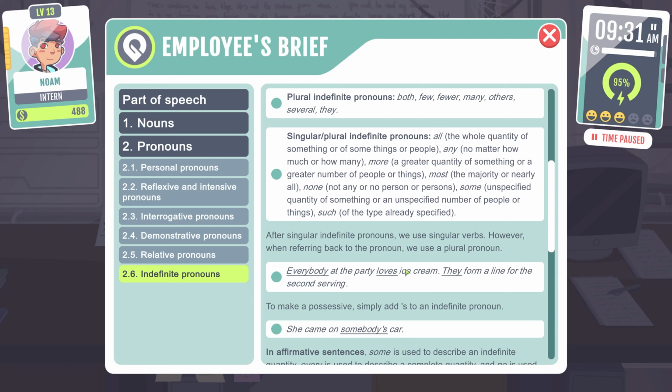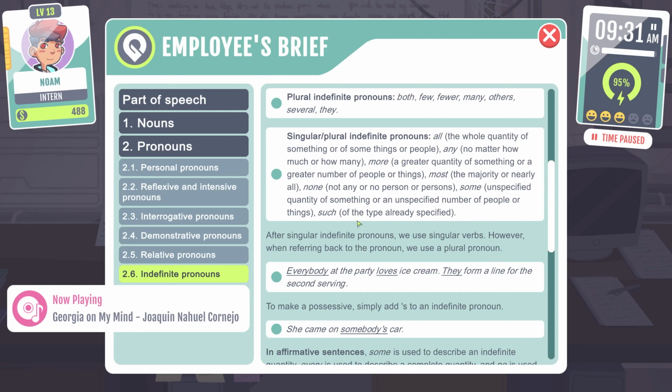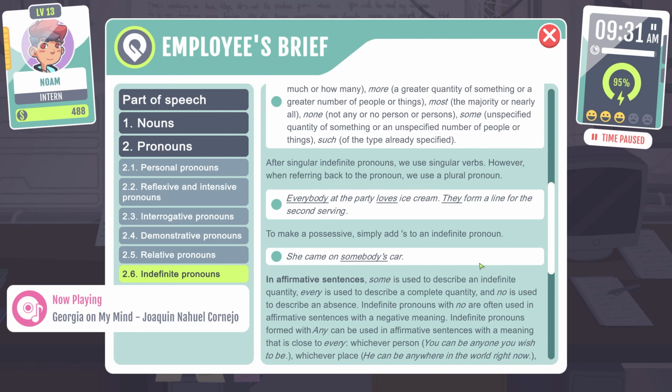Singular or plural indefinite pronouns: all, the whole quantity of something. Any, no matter how much or how many. More, a greater quantity of something or a greater number of people or things. Most, the majority or nearly all. None, not any, or no person or persons. Some, an unspecified quantity of something or an unspecified number of people or things. Such, of the type already specified.